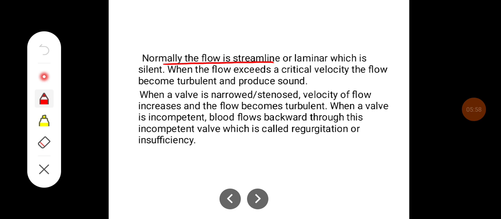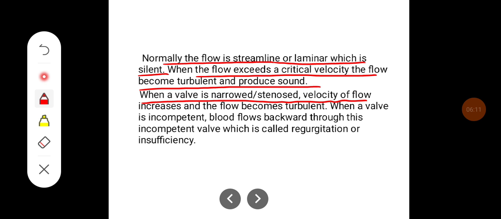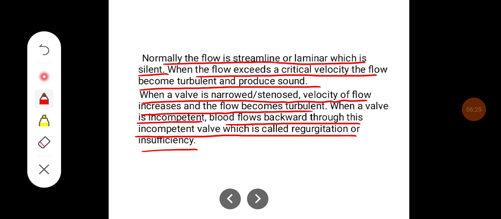Normally, the flow is streamline or laminar, which is silent. When flow exceeds the critical velocity, the flow becomes turbulent and produces sound. When a valve is narrowed or stenosed, the velocity of flow increases and the flow becomes turbulent. When a valve is incompetent, blood flows backward through this incompetent valve, which is called regurgitation or insufficiency.